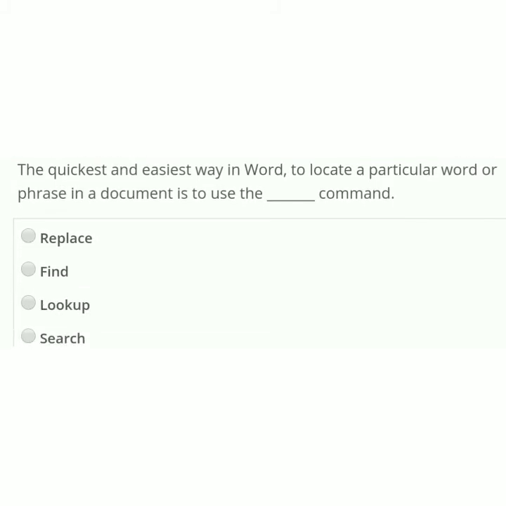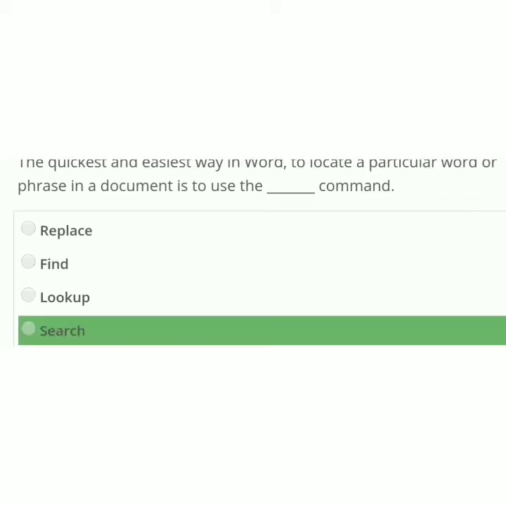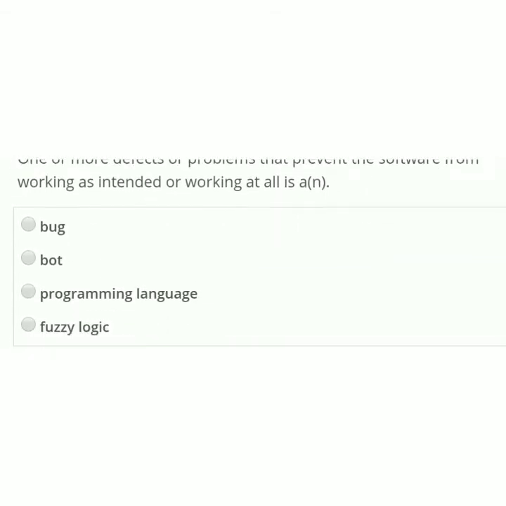The quickest and easiest way in word to locate a particular word or phrase in a document is to use the dash command: replace, find, look up, search. The correct option is search. One or more defects or problems that prevent the software from working as intended, or working at all, is a: bug, boot, programming language, fuzzy logic.